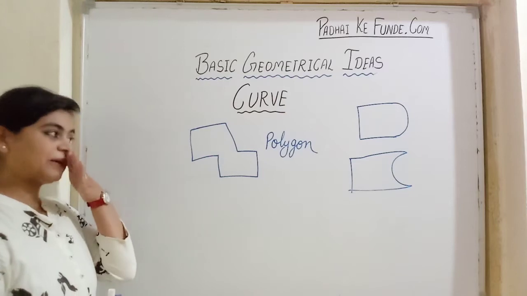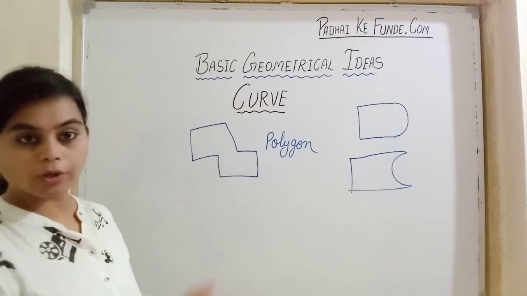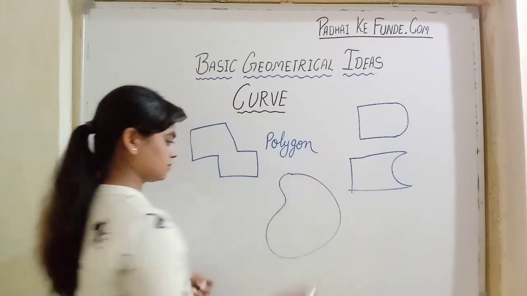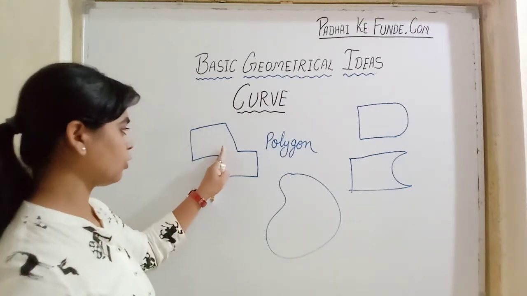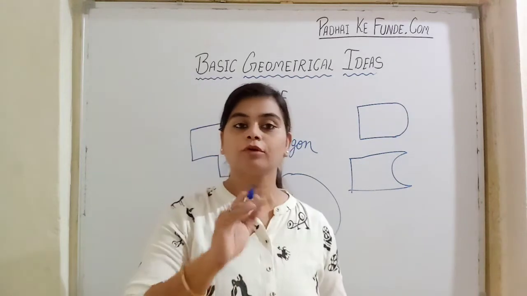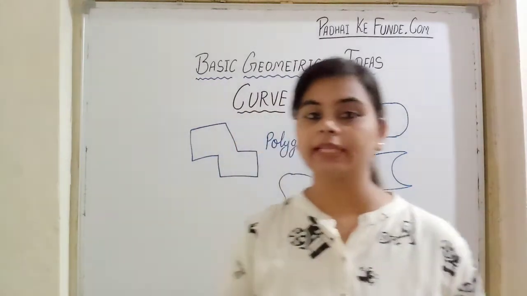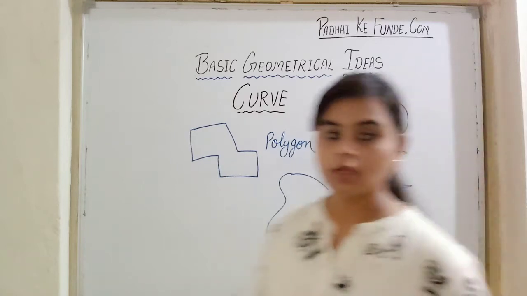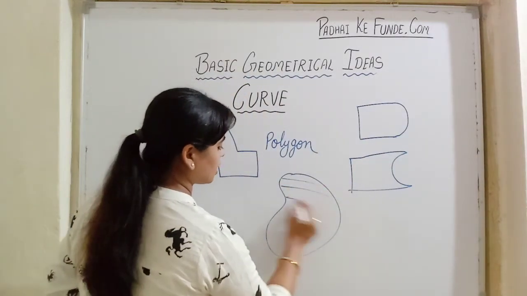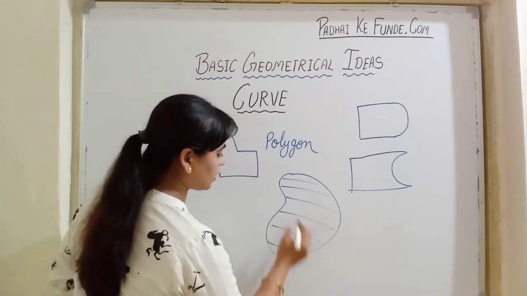Now if we talk about the parts of the polygon or the curve, we have a polygon here, we have a curve here. If we want to locate any point, it can be at three positions. One, the part inside the curve, that is called its interior.